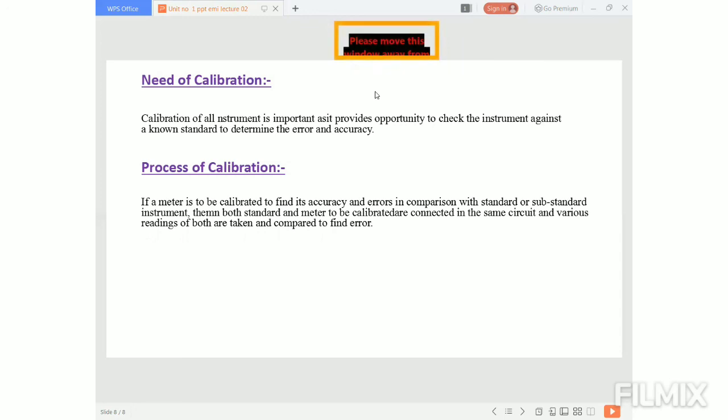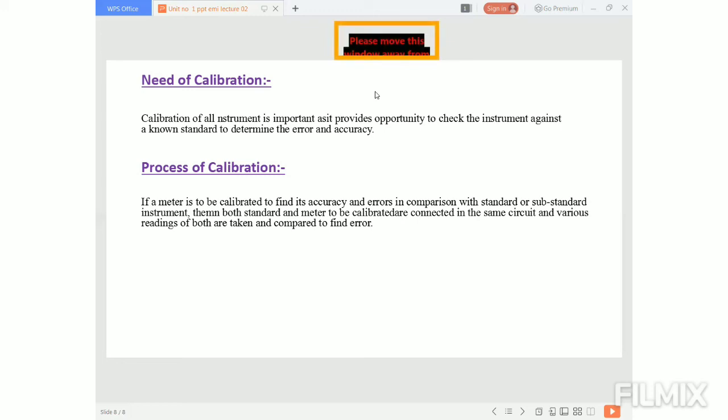We compare the readings of both and, based on those readings, we find out the errors of that instrument.